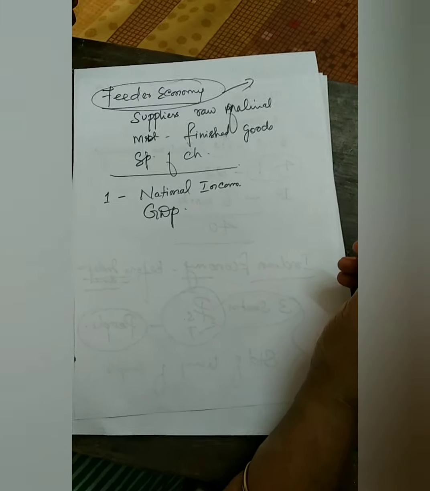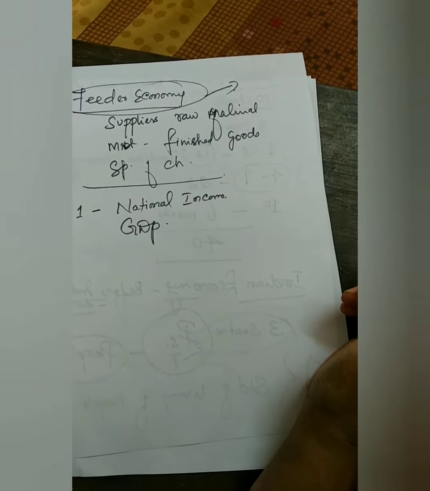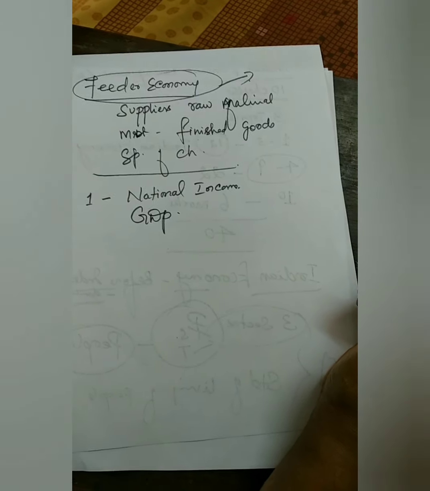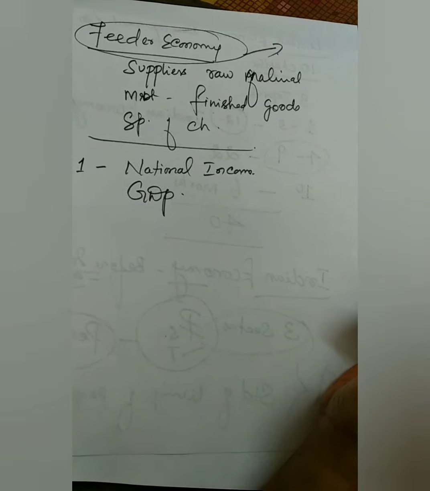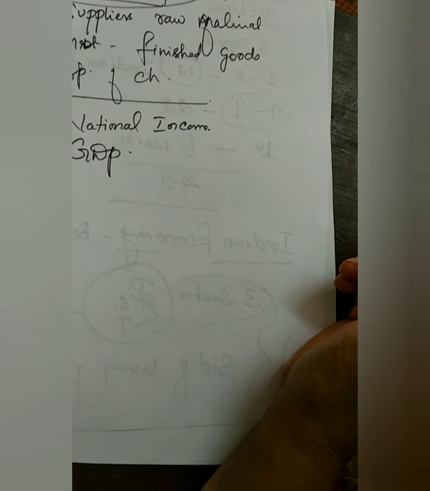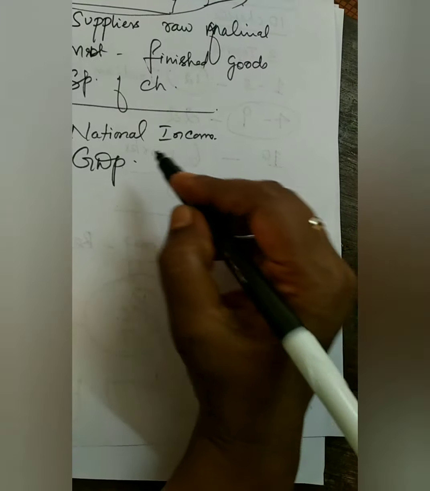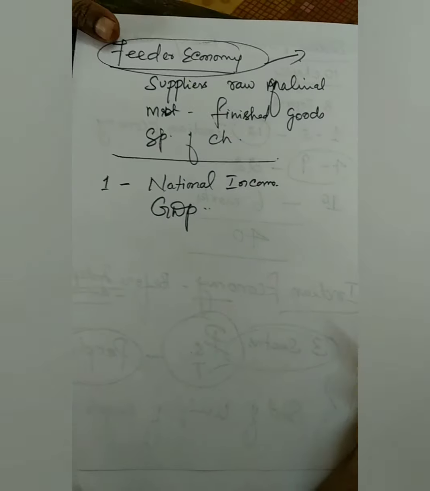The total market value of all final goods and services produced in a country in a year, plus some of the incomes we receive from foreign countries. This is called the national income. This is the first indicator to know about the economic development of a country.